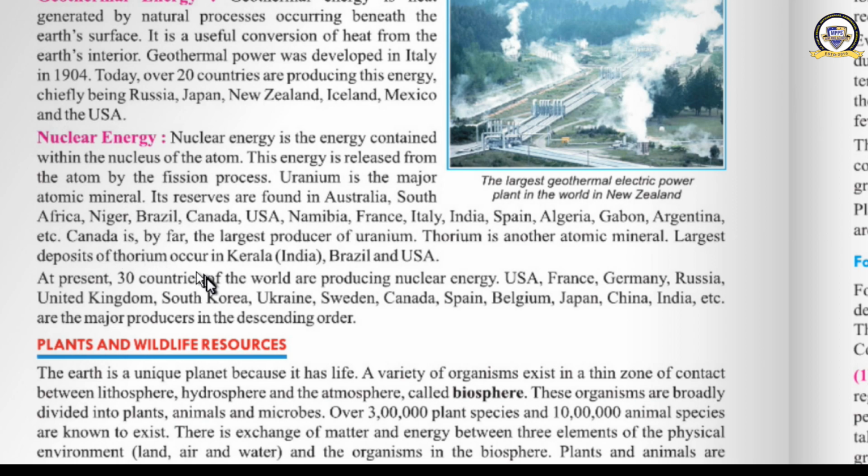In our country, the largest deposits of thorium occur in Kerala, in the Malabar coast, followed by Brazil and USA.